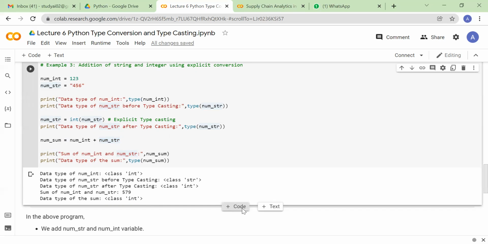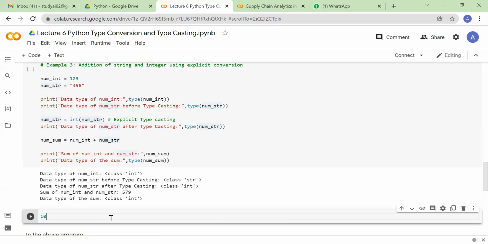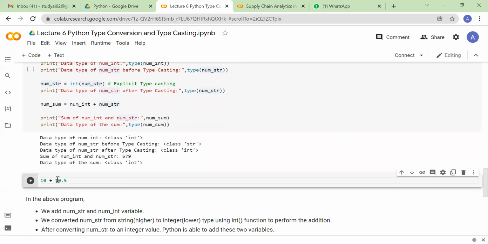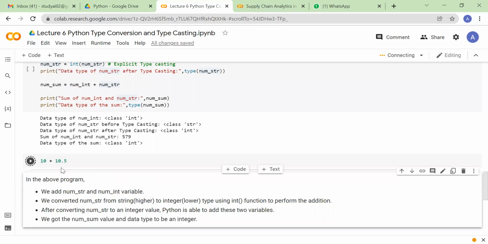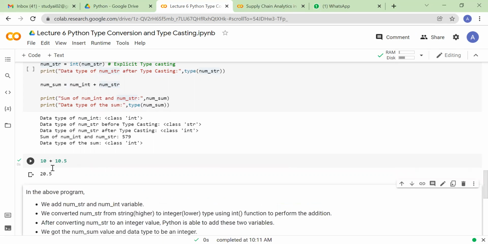For example, if I try to add 10 plus 10.5, I'm adding an integer with a floating value. Although these two values have different data types, Python will understand that and do it on its own. You'll see the output is 20.5. Here you did not have to do anything from your end. Python itself will do the typecasting, because this is fairly straightforward.